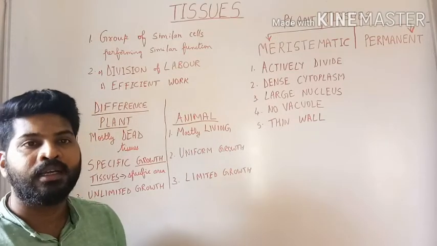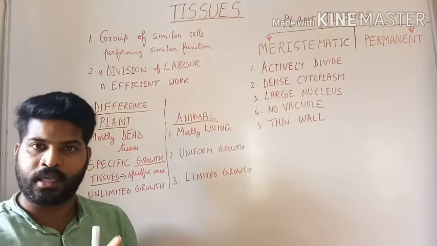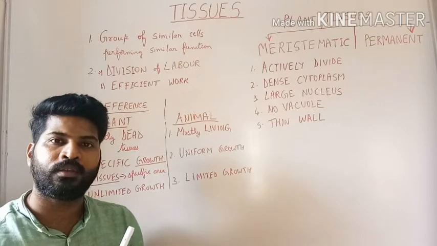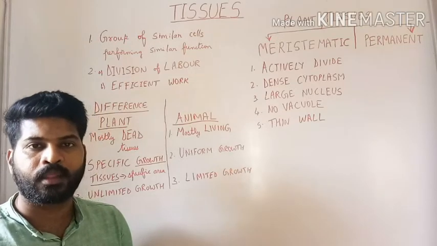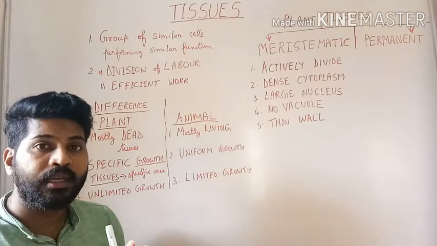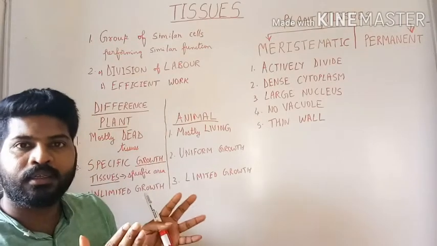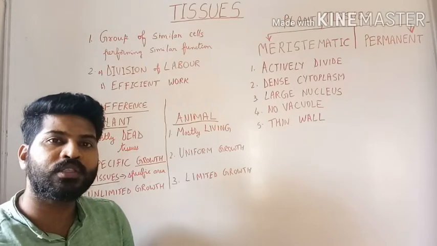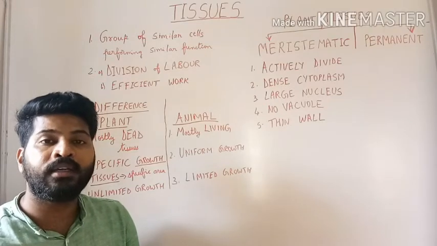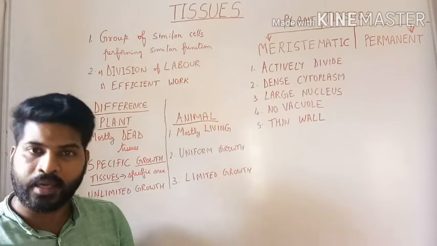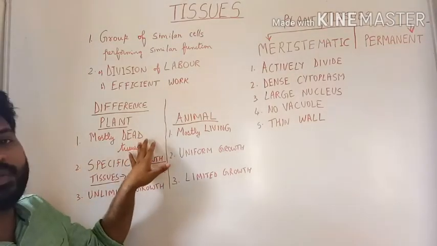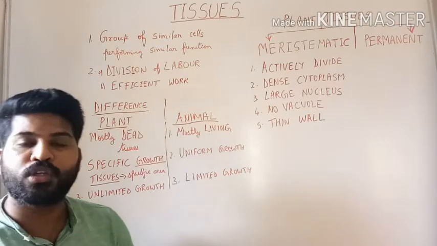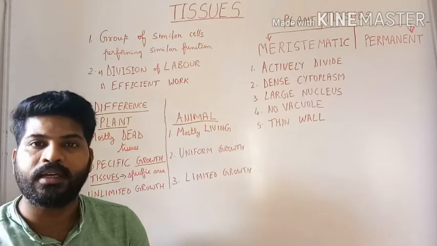Because plants are sedentary or stationary, they do not require tissues which require more energy, and because they need to remain fixed in a particular position, they require tissues that offer strength and structure. That is why most of the plant tissues are dead tissues, whereas in the case of animals, most of the tissues are living tissues.